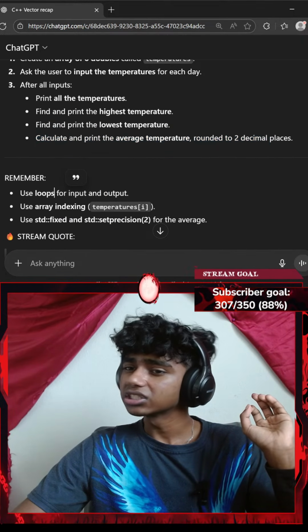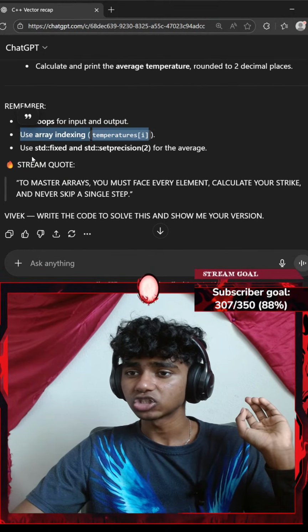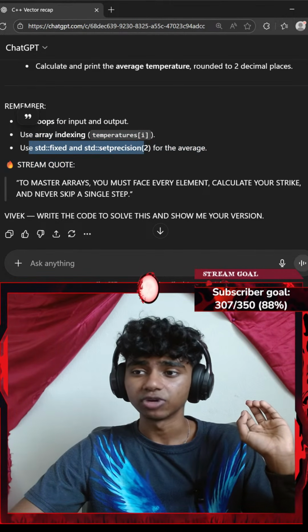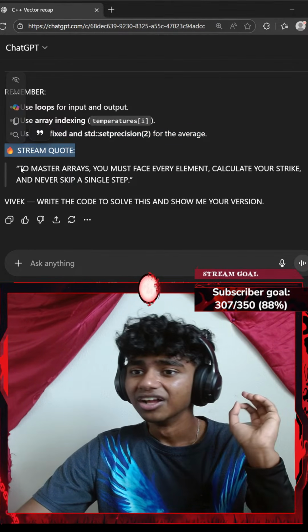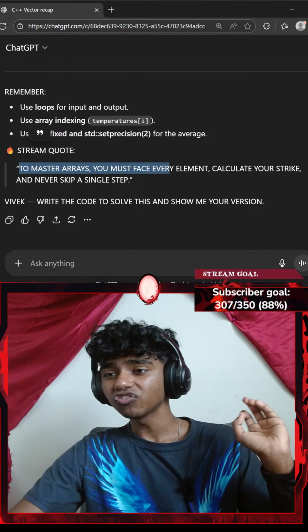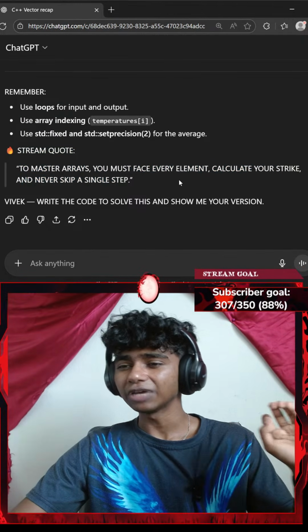Remember, use loops for input and output, use an array for indexing temperature, use fixed and setprecision 2 for the average. Quote: to master arrays, you must face every element, calculate your strike, and never skip a single step.